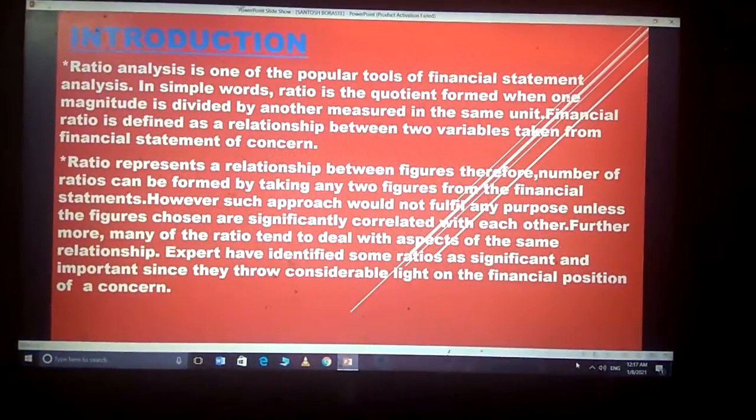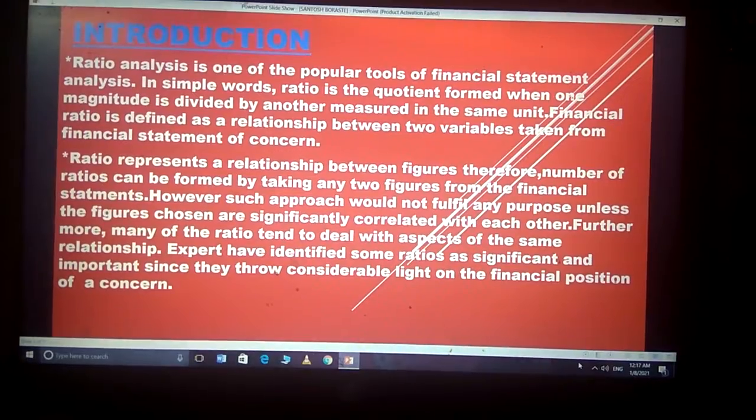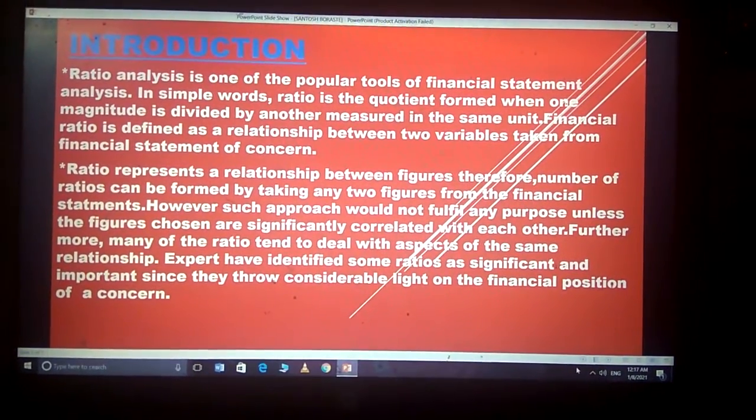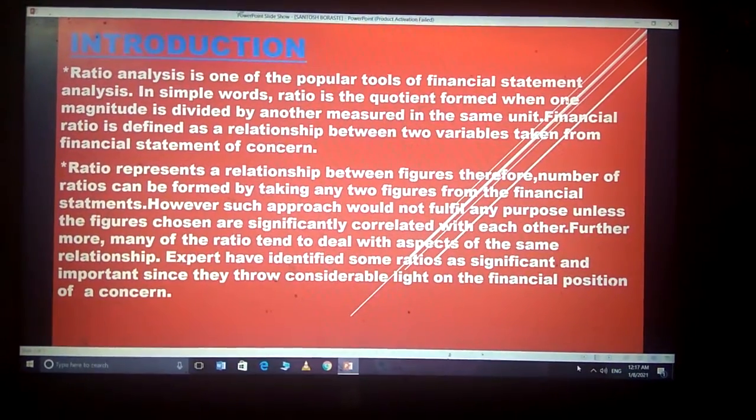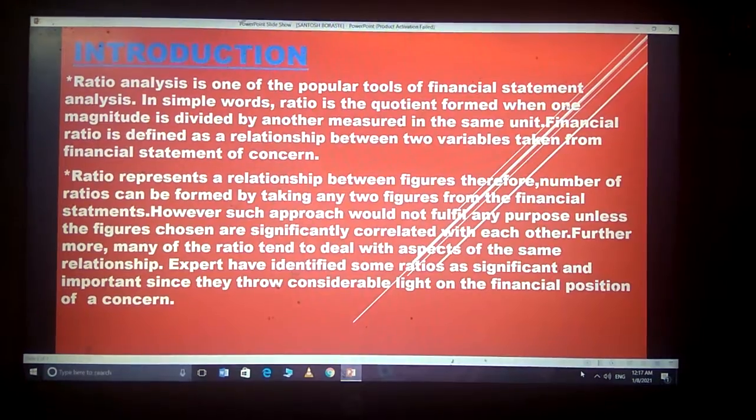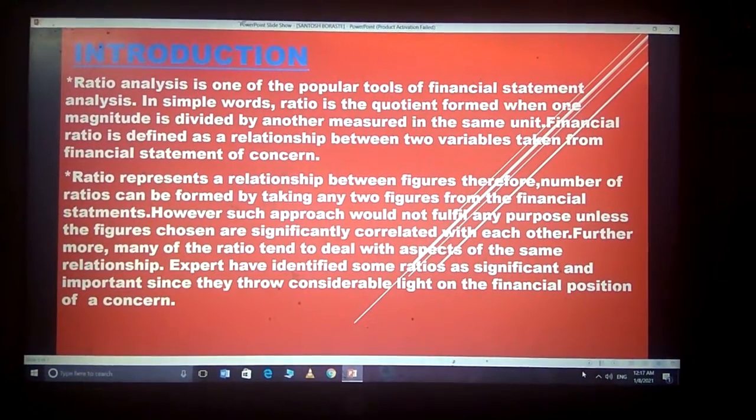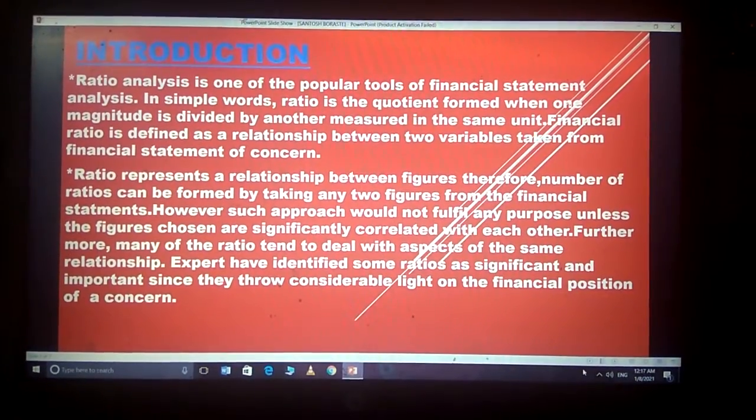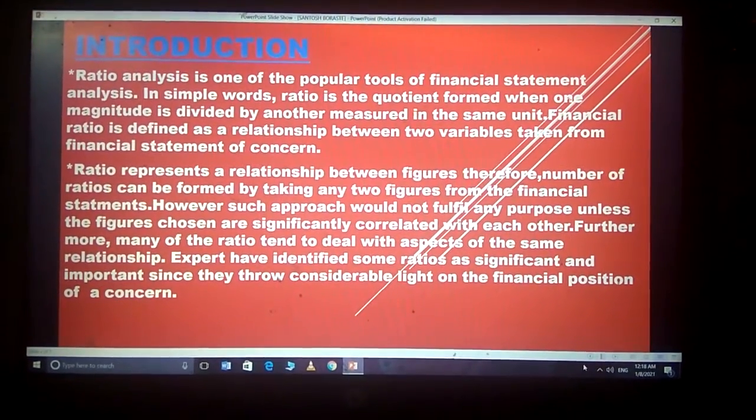Dear student, ratio analysis is one of the popular tools of financial statement analysis. In simple words, ratio is quotient form when one magnitude is divided by another measured in the same unit. Financial ratios is defined as relationship between two variables taken from financial statement of concern.